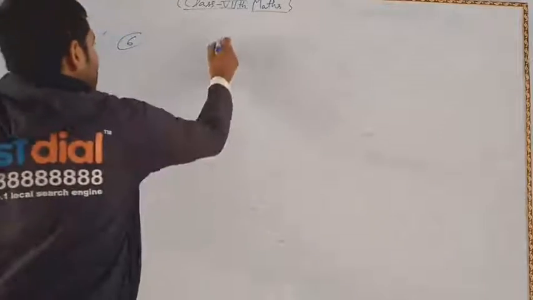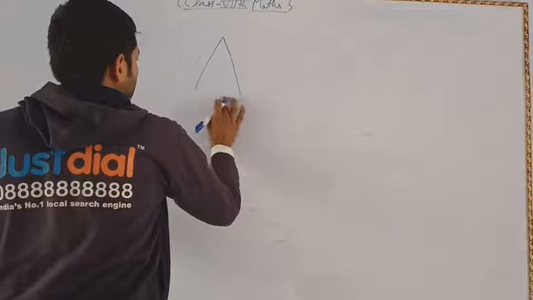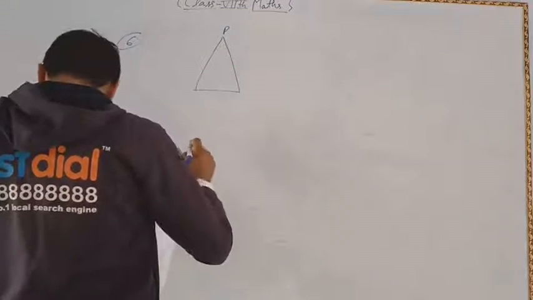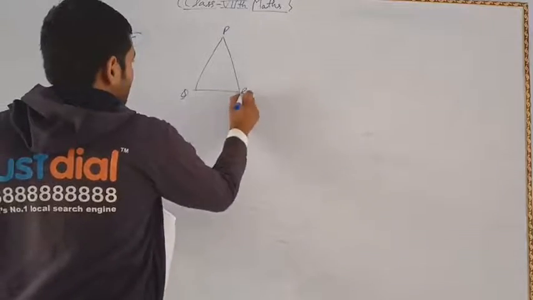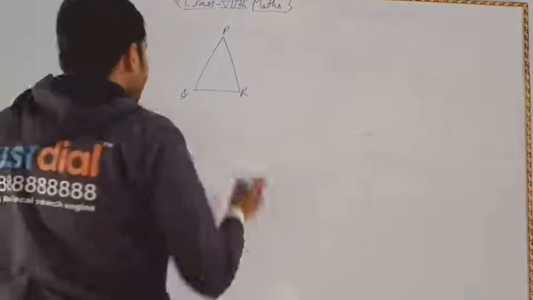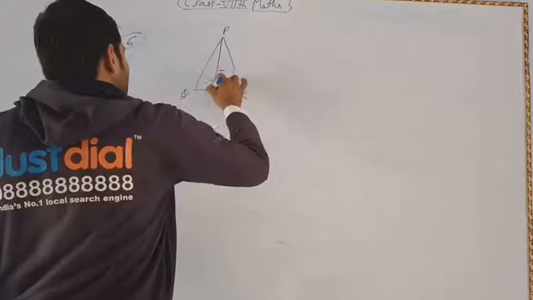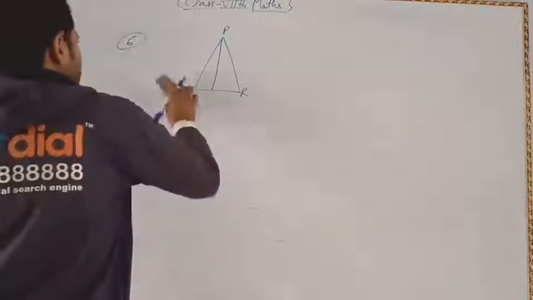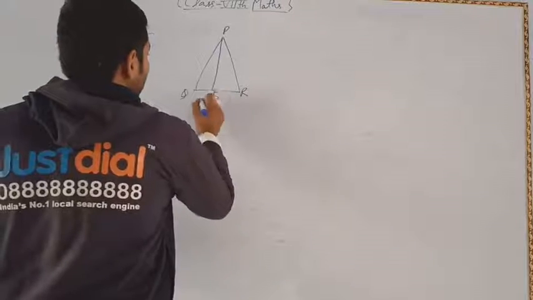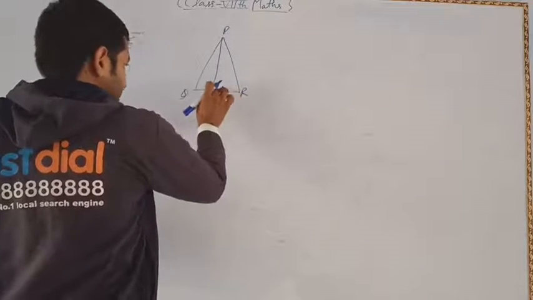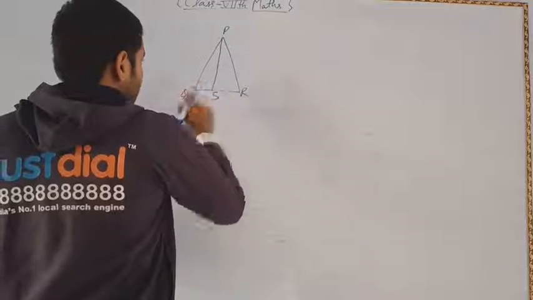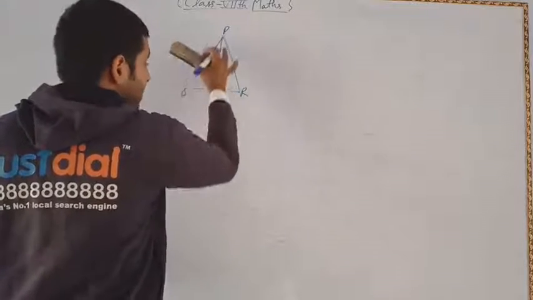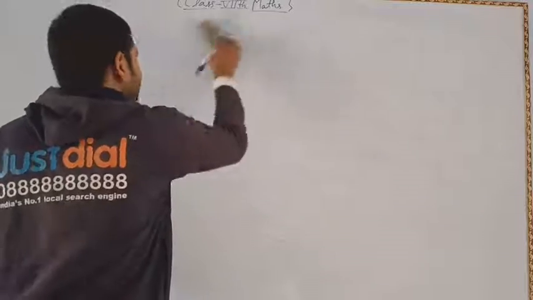Or if you have a figure of this type, with P, Q, R, and you have to draw PS as the median, then you can also draw it this way. That is PS. Also name the point where this line touches this line as point S, and PS is called the median.